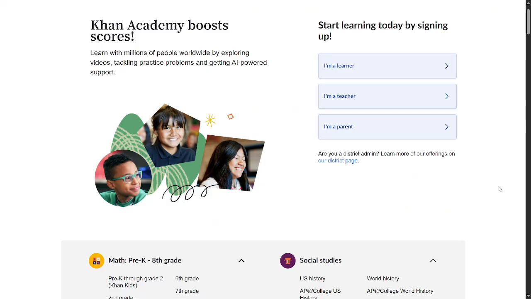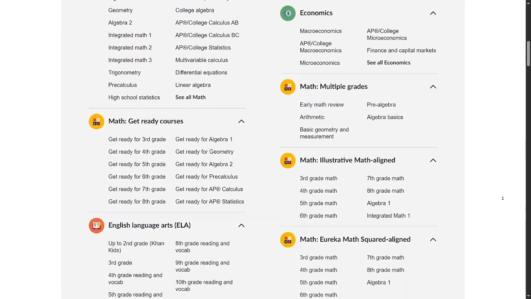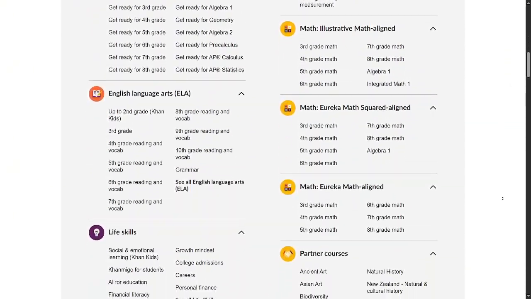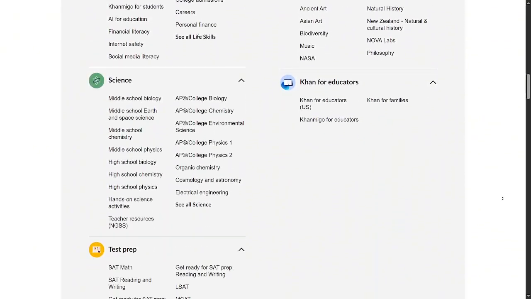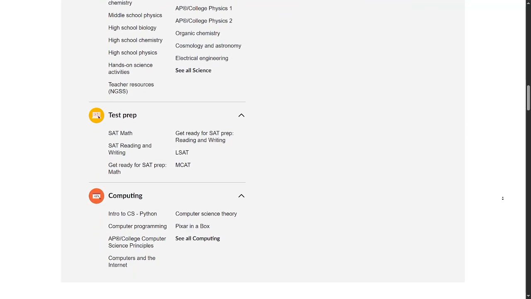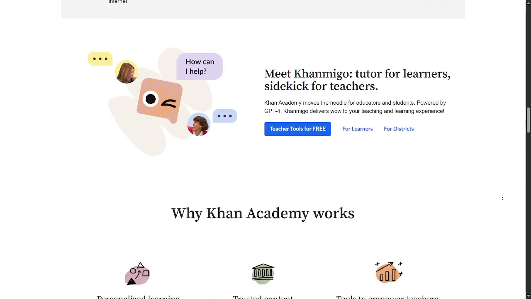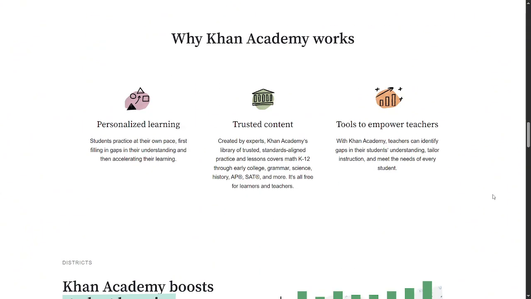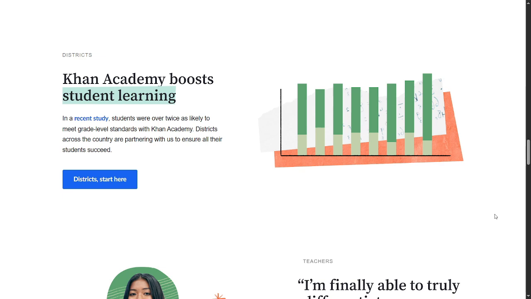Khan Academy is a well-known platform for good reason. It is completely free, and it covers a huge range of topics, everything from basic arithmetic and algebra to physics, chemistry, and even computer science. Lessons are taught through short, clear videos that explain concepts step by step, followed by practice exercises to make sure you understand what you just learned.